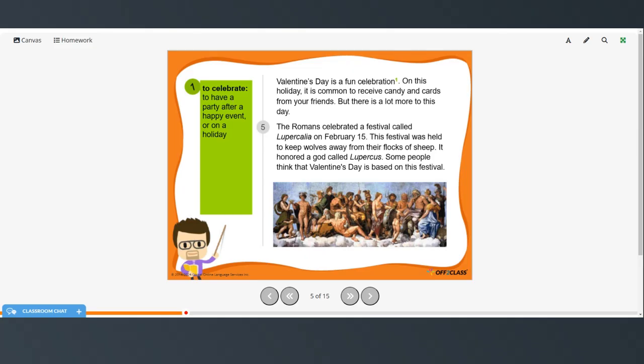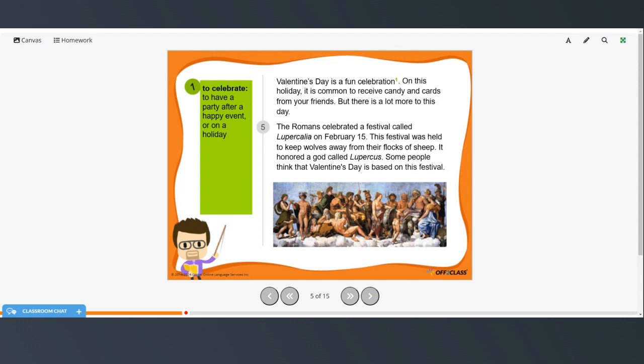All right, so before we start to read, we have a vocabulary word. To celebrate means to have a party after a happy event or on a holiday. All right, you can pause the video and read this on your own, or you can follow along as I read. Valentine's Day is a fun celebration.